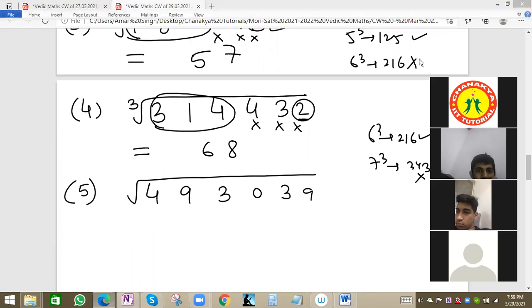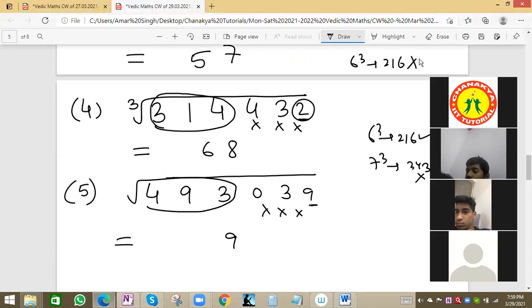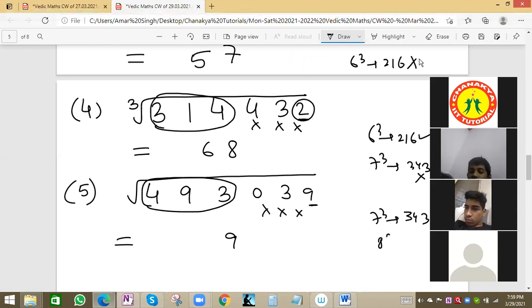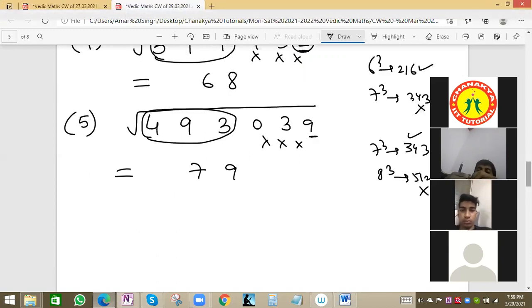See, the number ends with 9, so the cube root will also end with 9. The last 3 digits we ignore and focus on the remaining digits, that is 493. 7 cube is 343, we know. And 8 cube, 1 to 10 cubes we know already, is 512. So 512 is on the higher side. So we'll take 7, that is, 79 will be the answer, right. Now I'll move to the next question.